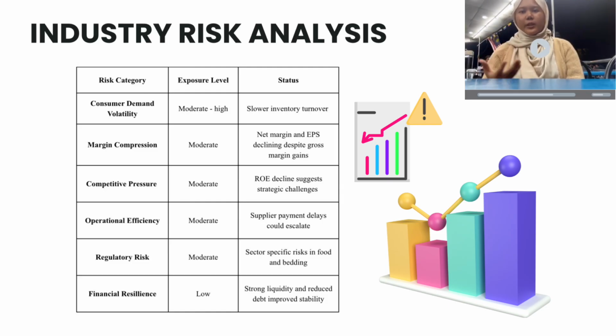Despite gains in gross margin, net margin and earnings per share are declining, pointing to rising costs or pricing pressure downstream. Competitive pressure also shows moderate exposure. A drop in return on equity hints at strategic challenges, possibly from aggressive competitors or market saturation. On the operational side, efficiency risk is moderate as well. Delays in supplier payments could escalate if not managed, potentially disrupting the supply chain. Regulatory risks remain moderate, especially in sectors like food and liquidity management. Compliance and sector-specific regulation need close monitoring.